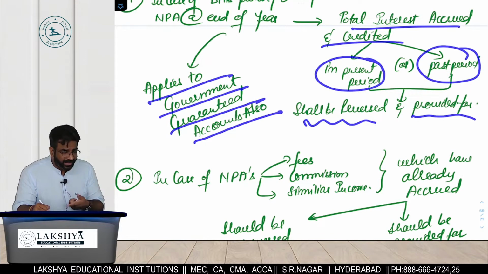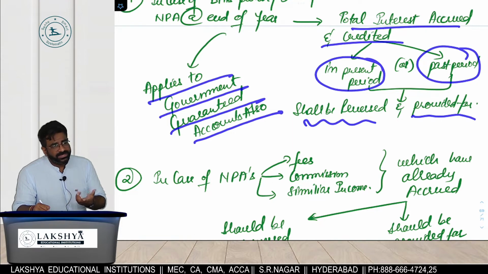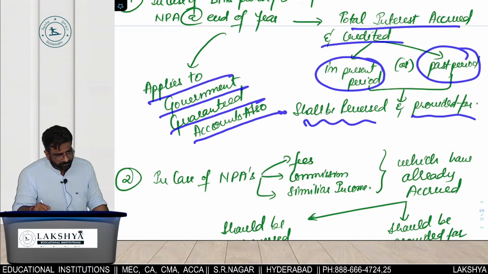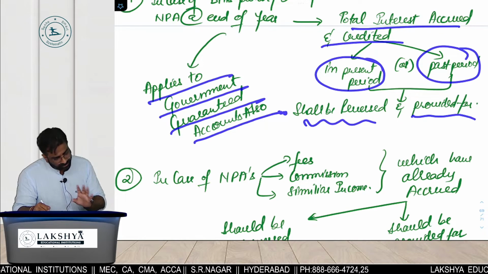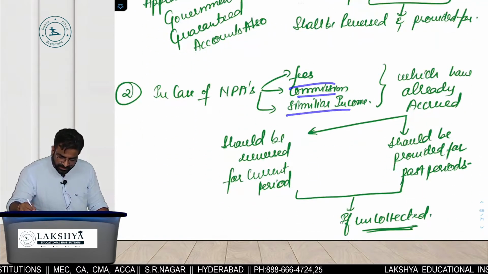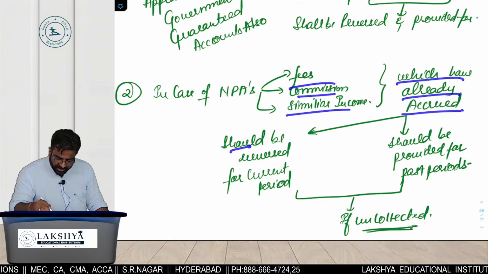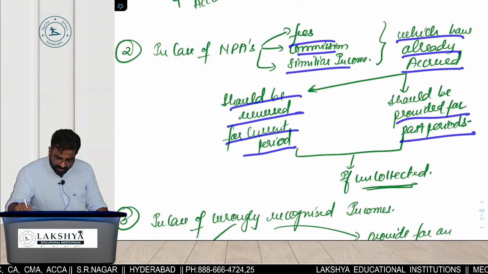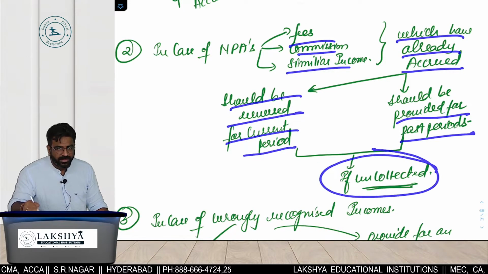Yes, do you remember this point? Which guarantees are allowed? Which are not allowed? But for the income recognition, both are treated as NPA. In case of NPAs, fees, commission and similar income which have already accrued shall be reversed for which period? Current period. Should be provided for which period? Past period.